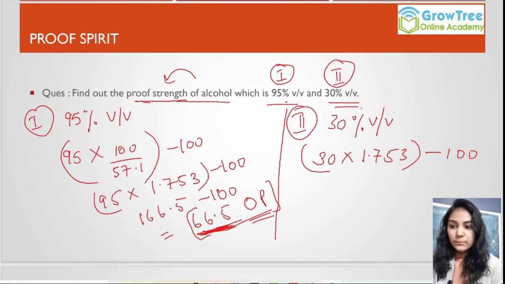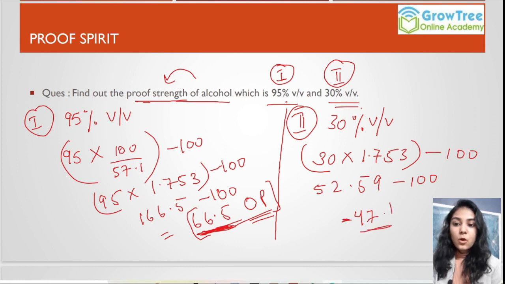So it will be 52.59 minus 100, and the answer will be 47.41 minus 100, which is minus 47.41. Since the calculated value is less than 57.1, after this value we will write underproof, that is UP. So our overall answer would be 47.1 underproof.